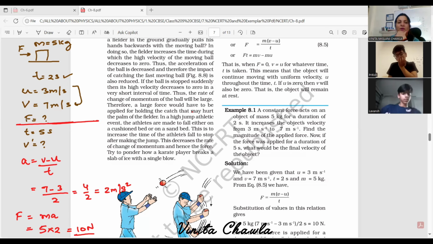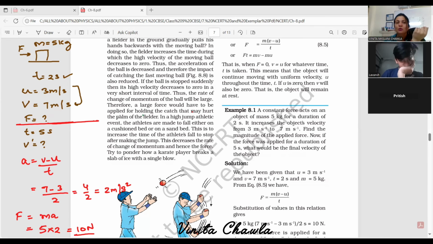Now, in continuation, what if we apply the same force for 5 seconds? In 2 seconds, the velocity changed from 3 to 7. So if we apply the same force for 5 seconds, the velocity will change again. We need to find out. Acceleration is constant because force is constant, and we are applying a constant force on the object, hence acceleration is also constant because m is constant.